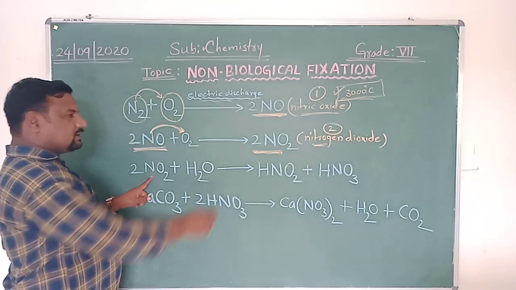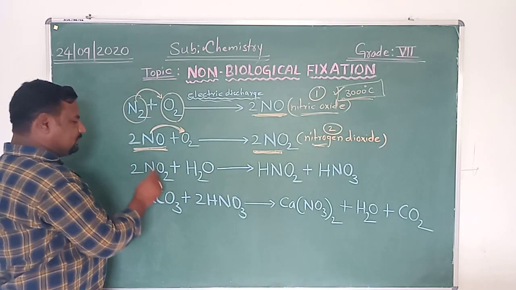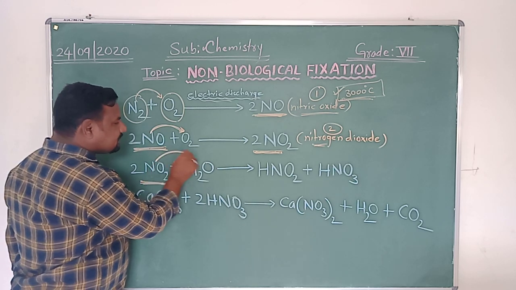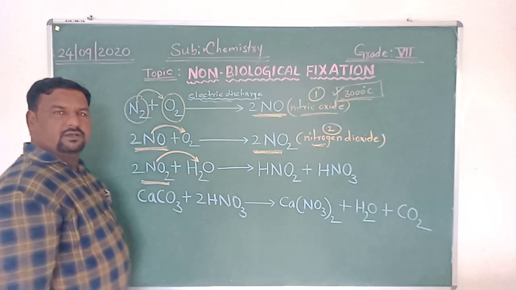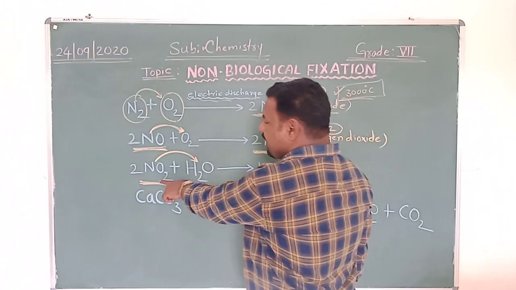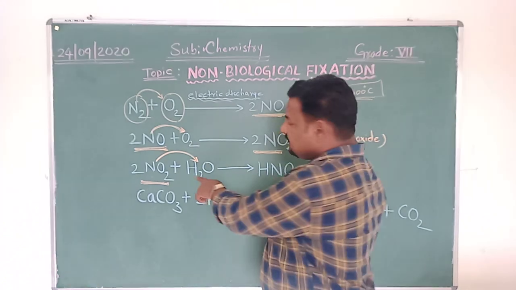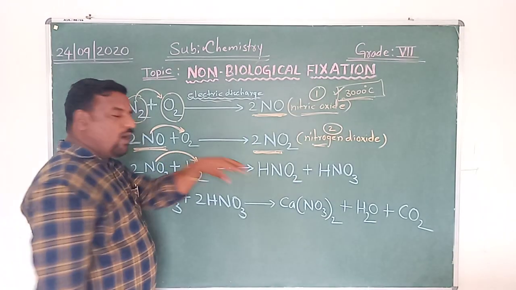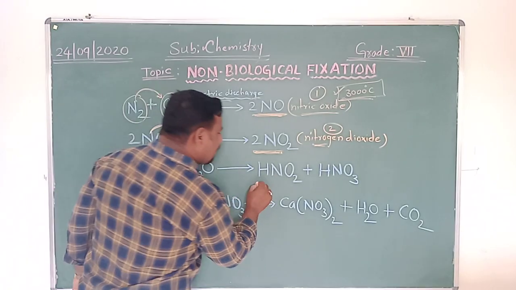This nitrogen dioxide, NO2, two molecules of NO2, further reacts with the water vapors present in the air. The nitrogen dioxide is further reacting with water vapors present in the atmospheric air and forming what?